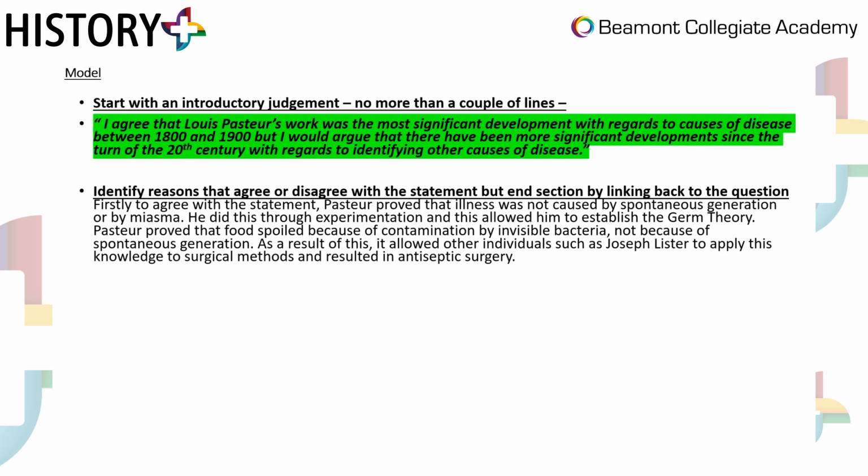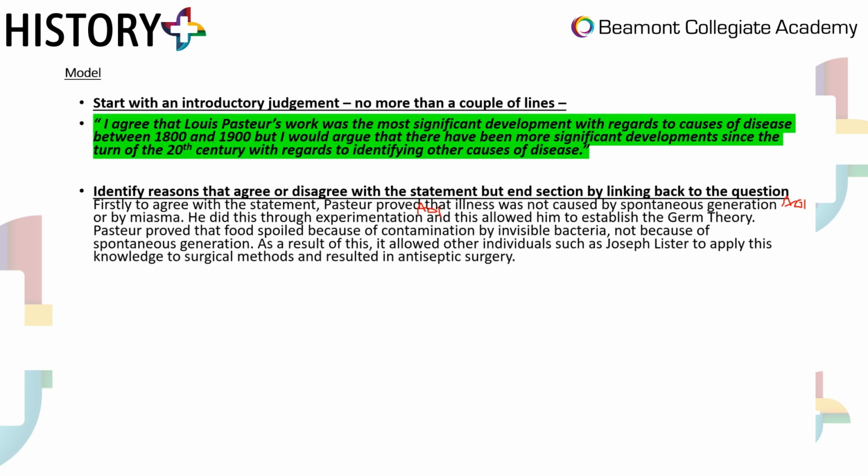Firstly, to agree with the statement, Pasteur proved that illness was not caused by spontaneous generation. Oh, there's AO1. Or by miasma. He did this through experimentation, AO1, which is subject knowledge, and this allowed him to establish the germ theory.